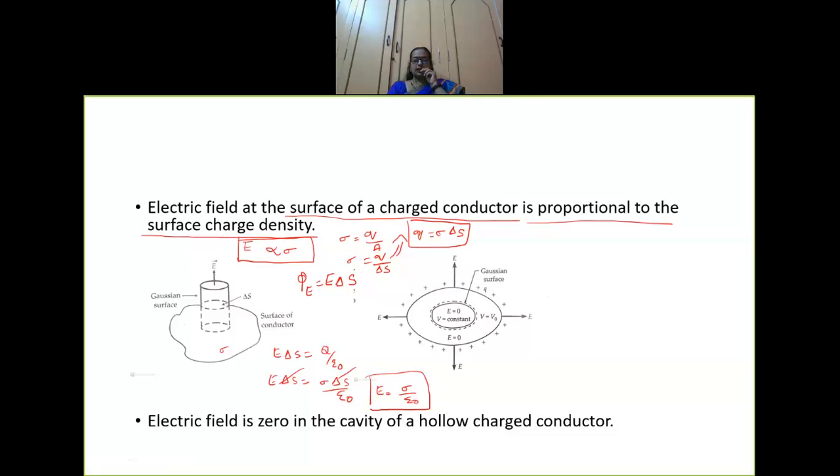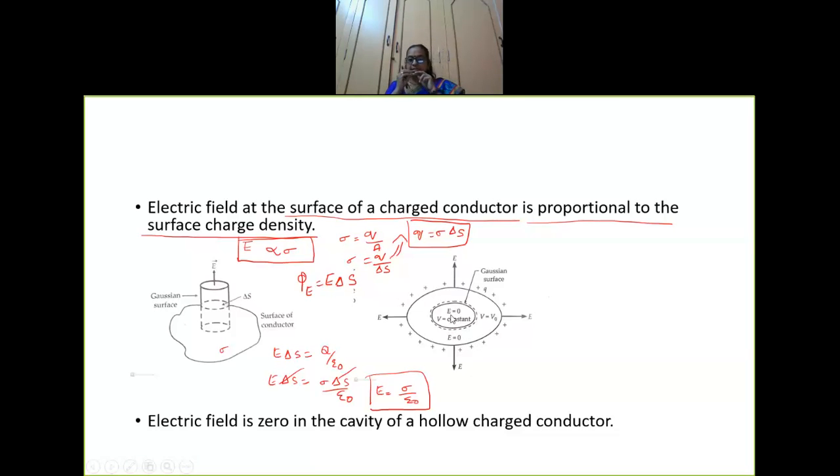Now the last point is that the electric field is zero in the cavity of a hollow charged conductor. Look at this diagram. Again, this is a charged conductor, and there is a small cavity inside the charged conductor, and inside this cavity there are no charges.